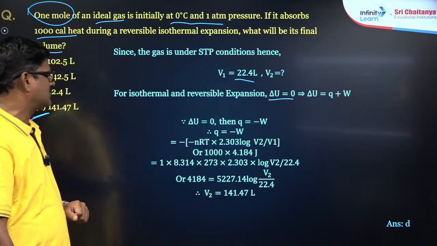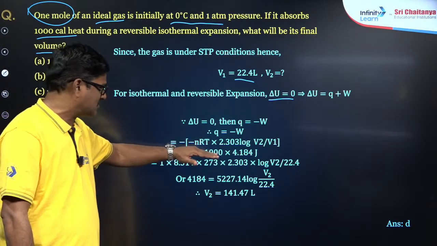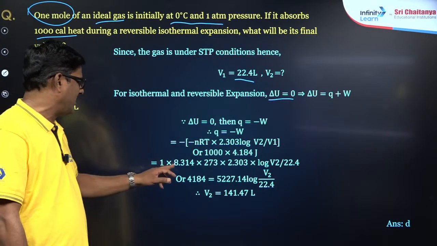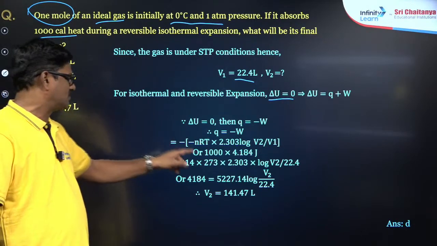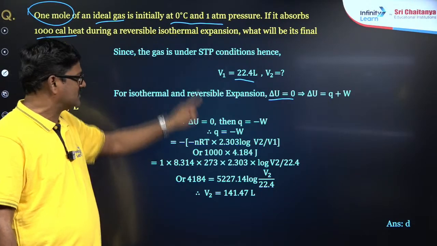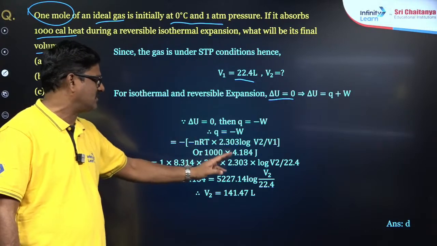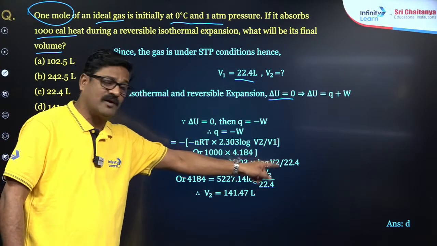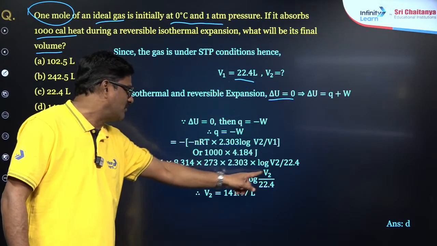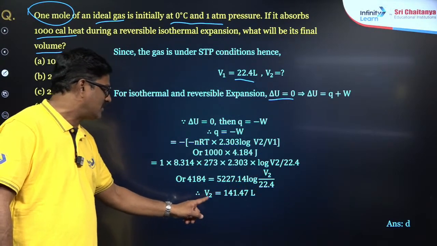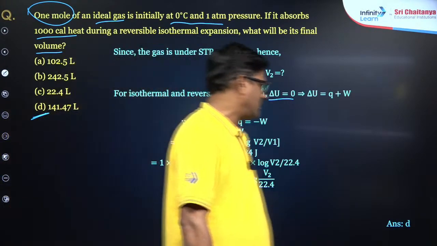That is given in joules as well, so it is going to be 8.314, the R value, 1 mole, and 273, since 0 degree centigrade means 273, 2.303 log V2 upon V1. V1 was 22.4 earlier. So you solve for V2, and on solving you are going to get V2 as 141.4.